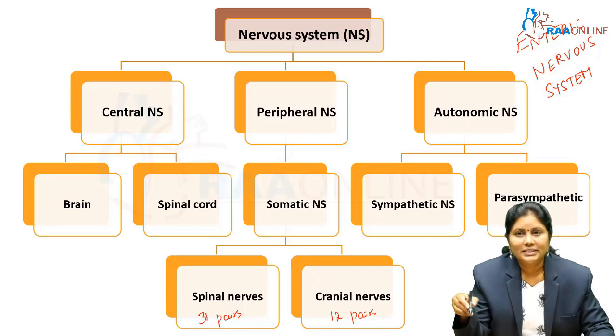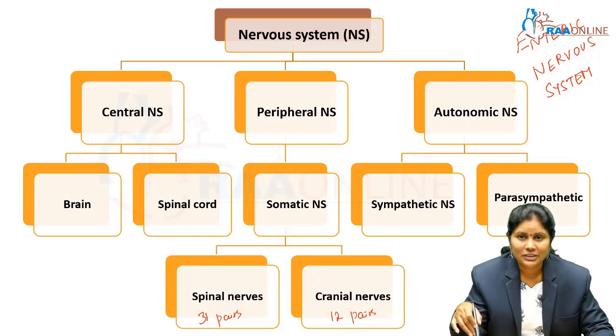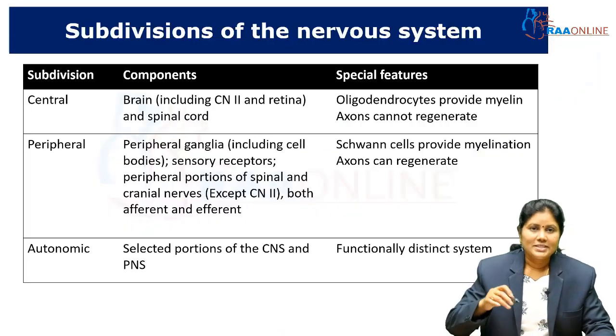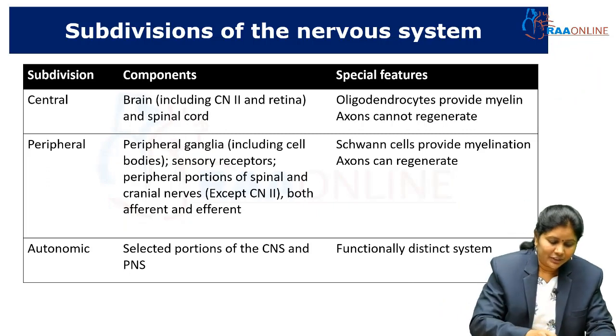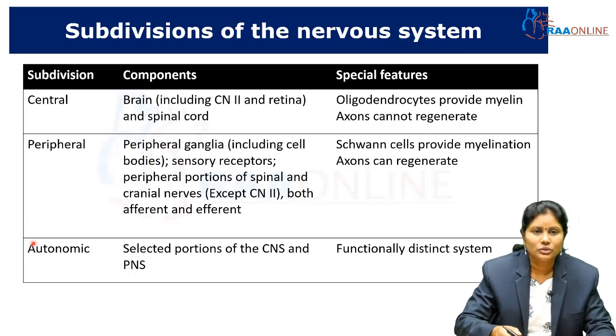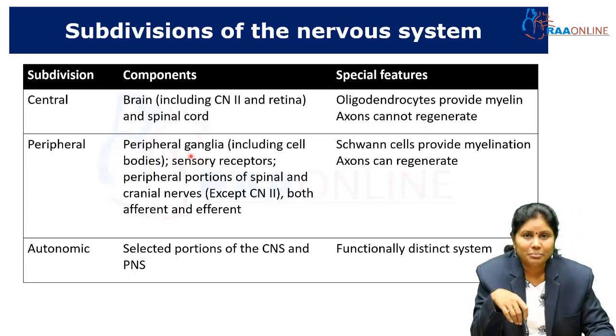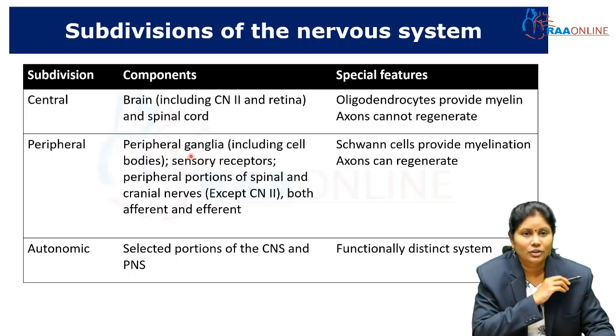Some prefer this enteric nervous system to be included in the autonomic nervous system and some deal with it separately. As a whole, this enteric nervous system is also called the third brain or little nervous system because it includes almost all the nervous elements of the autonomic nervous system. So these are the subdivisions of the nervous system. We have the central and the peripheral nervous system. The central nervous system includes the brain and the spinal cord, and the peripheral nervous system includes all the peripheral ganglia. So the subdivisions include the central, peripheral and the autonomic nervous components.